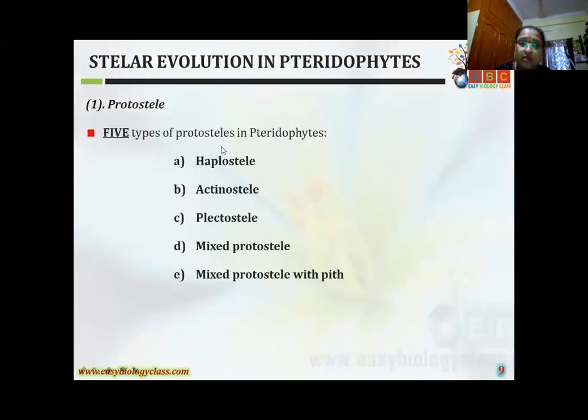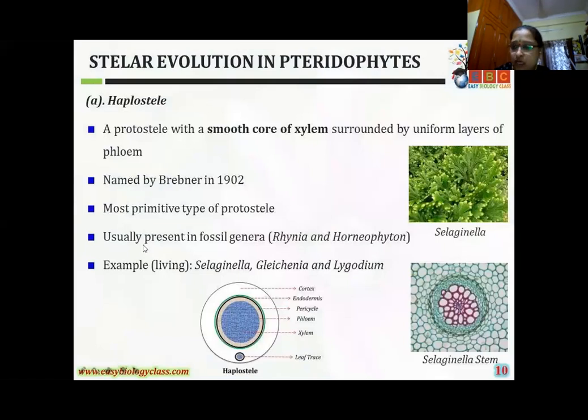The protostele is again divided into 5 types. First is the haplostele, second is the actinostele, third is the plectostele, fourth is the mixed protostele, and last is the mixed protostele with pith. And in yesterday's class I also explained the haplostele. These types were identified by the scientist Brebner in 1902.